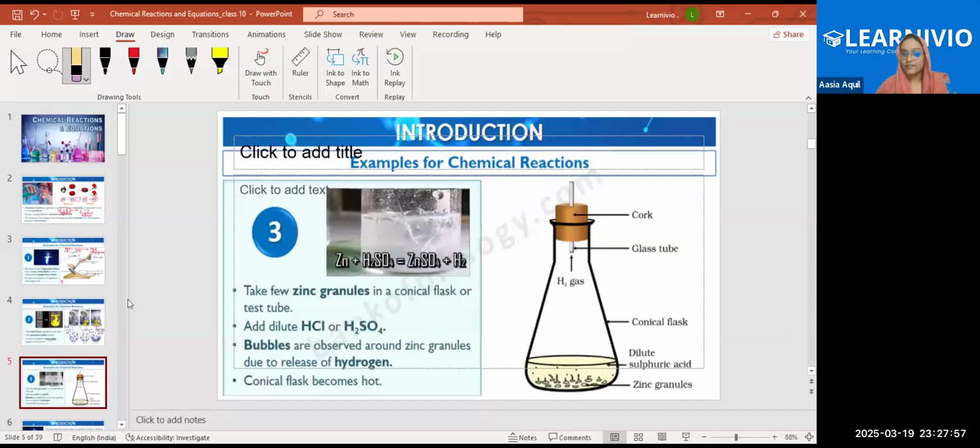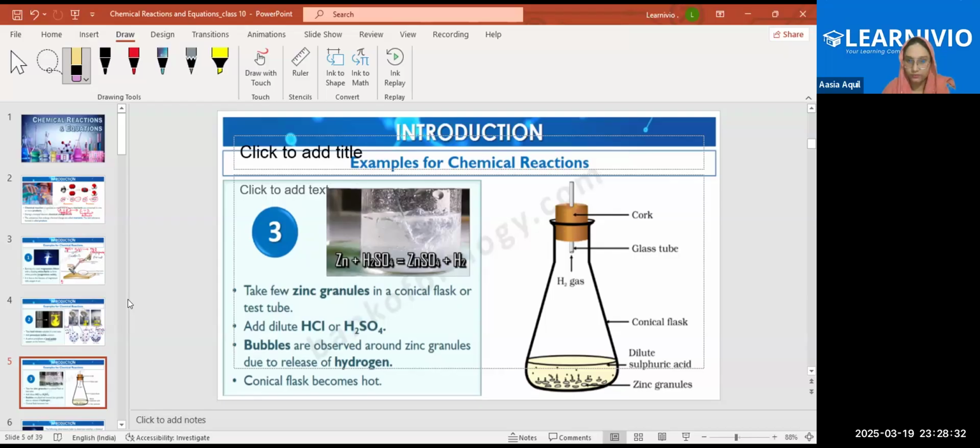Next, again, an example of a chemical reaction. Here, zinc is reacting with H2SO4. What is H2SO4? What's the name of H2SO4? Hydrogen sulfide, yes, but is it an acid or base? H2SO4 is sulfuric acid, a very concentrated acid.